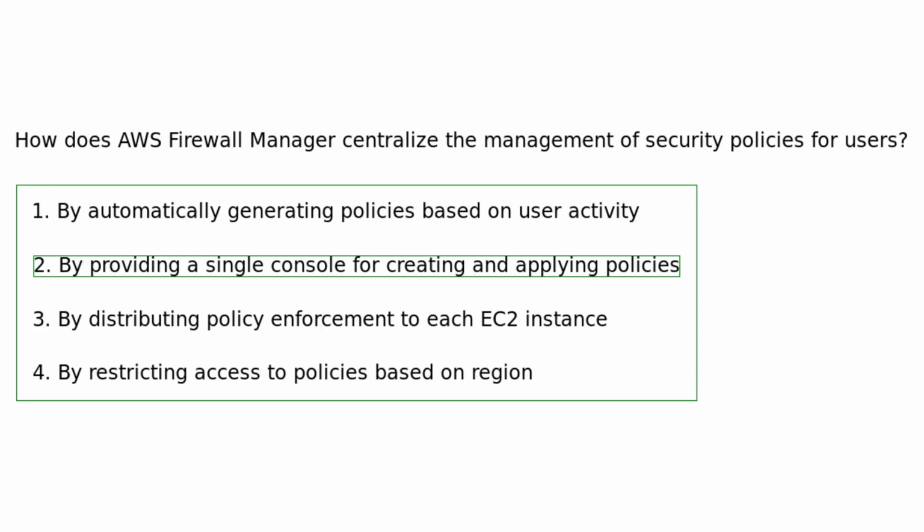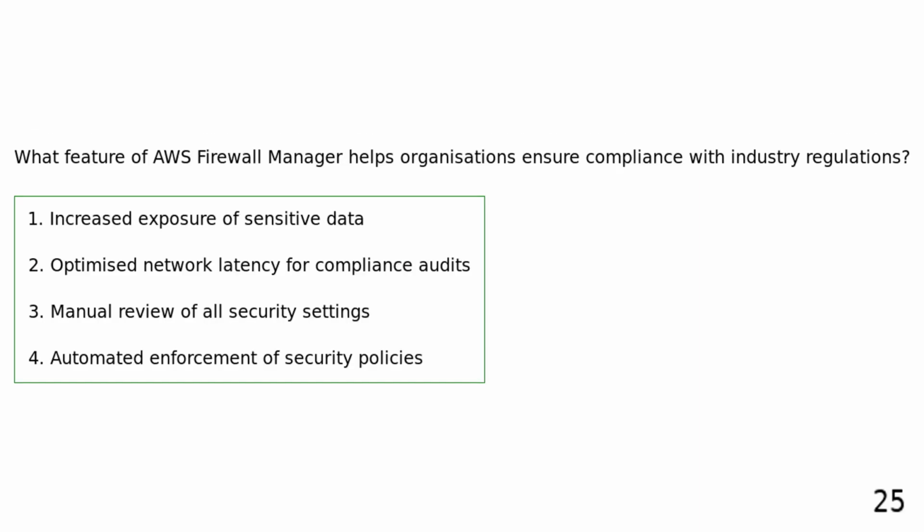AWS Firewall Manager centralizes the management of security policies by providing a single console for creating and applying these policies across multiple accounts. What feature of AWS Firewall Manager helps organizations ensure compliance with industry regulations? Increased exposure of sensitive data. Optimized network latency for compliance audits. Manual review of all security settings. Automated enforcement of security policies.